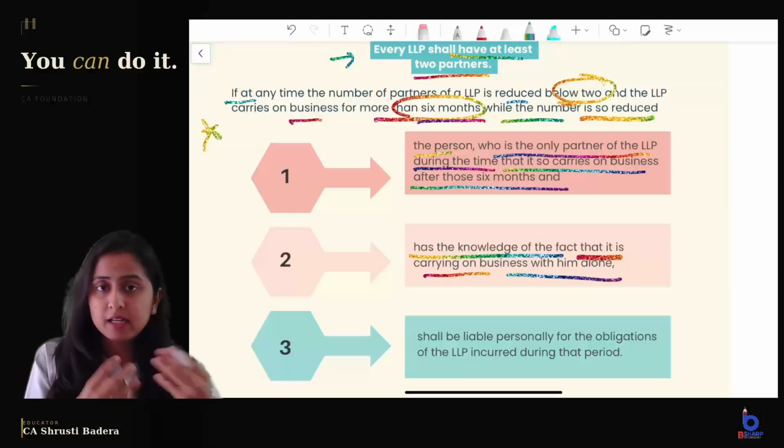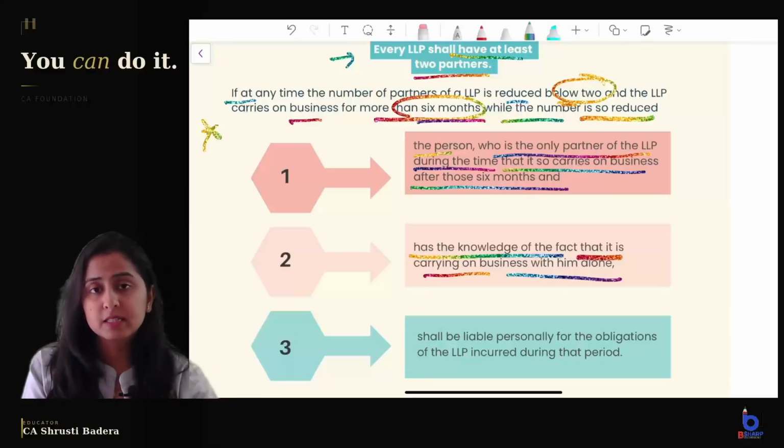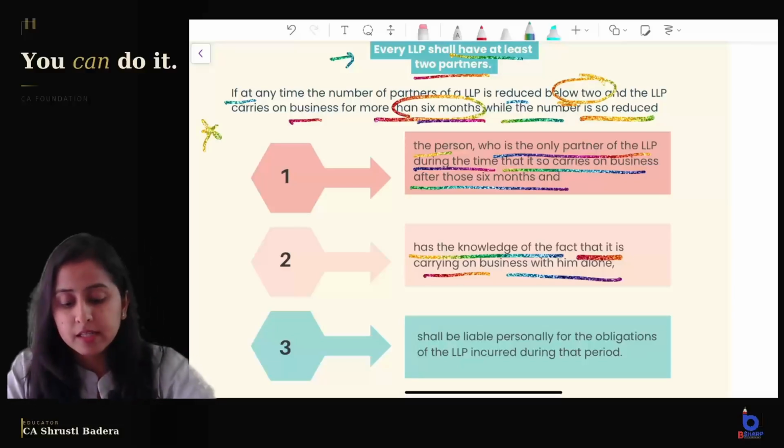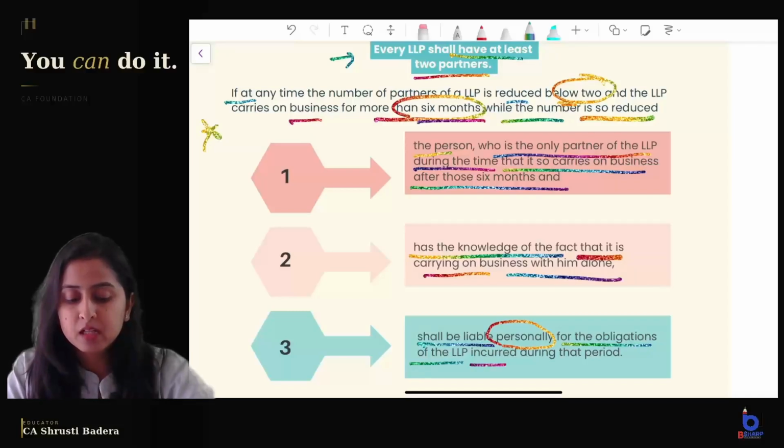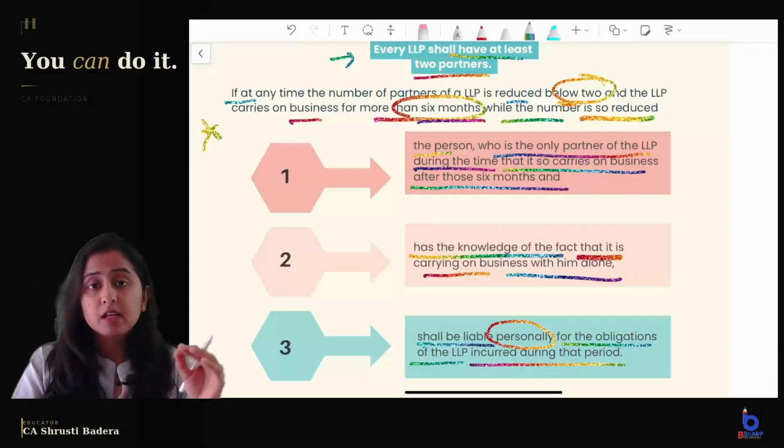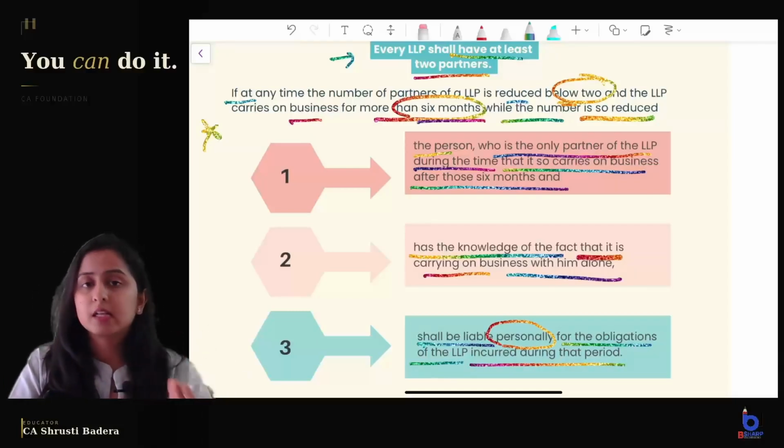I am a partner in an LLP. We were 2 partners. One of my partners died, and if I am carrying on the business alone for more than 6 months, I have not taken any other partner, and I know that I am carrying on the business alone, then he shall be liable personally for the obligations of the LLP incurred during that period. So they will make your liability unlimited, in short.